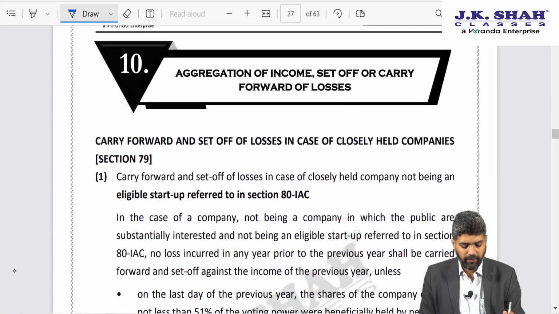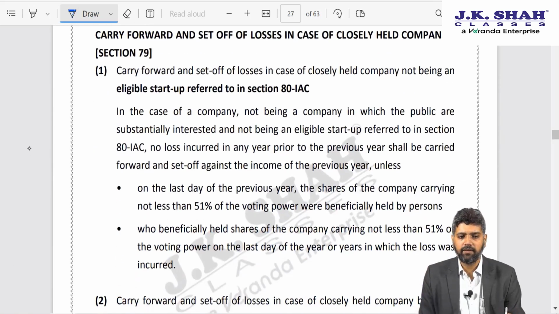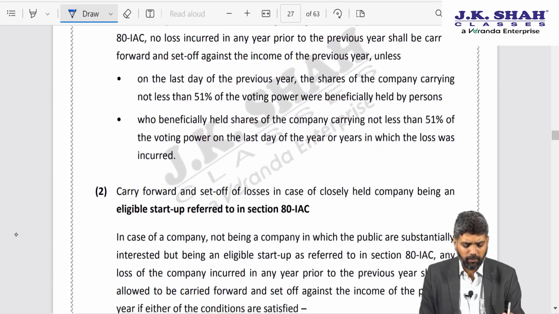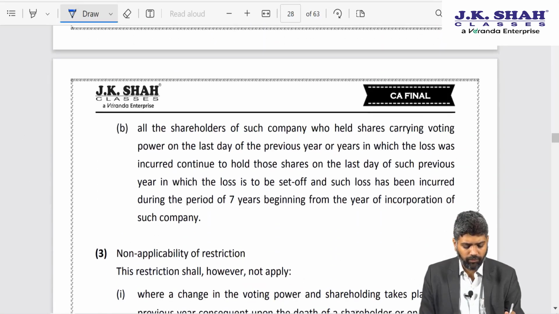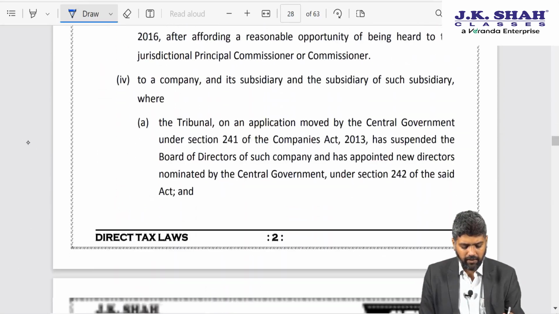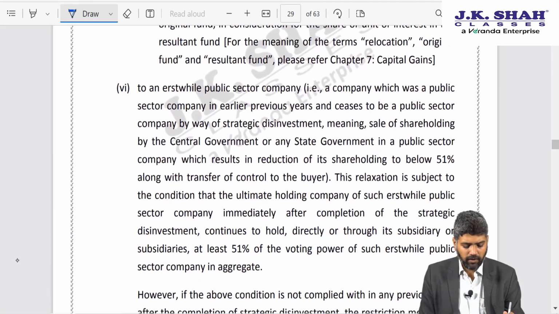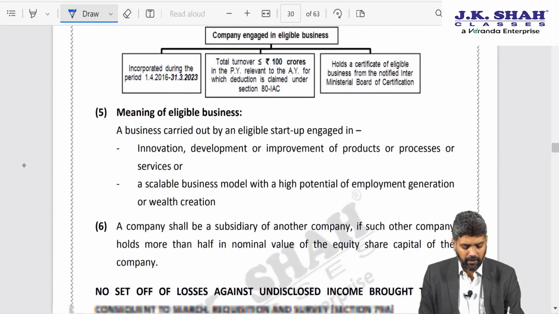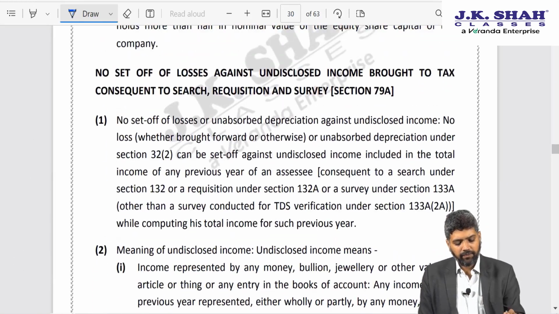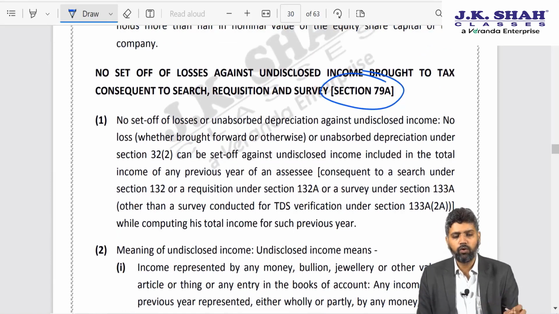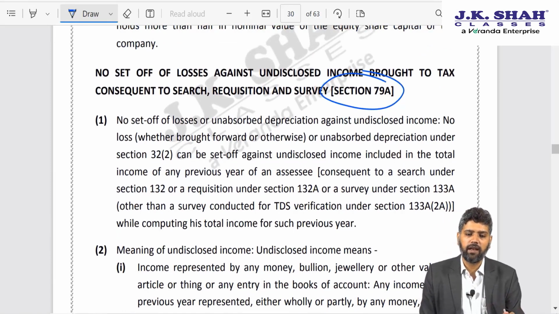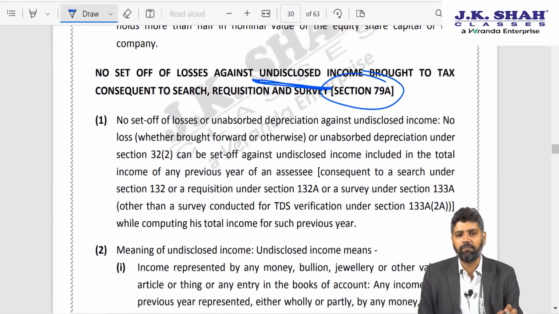After this friends, as far as set off chapter is concerned, section 79, this I have covered thoroughly in class. Here as such no amendment by Finance Act 2022, except that they have added a new section 79A. 79A talks about no set off of losses being allowed against undisclosed income.